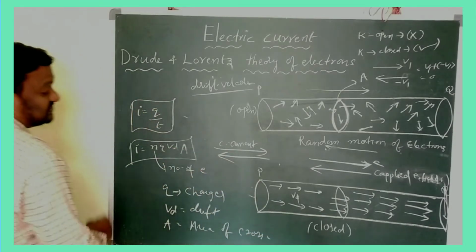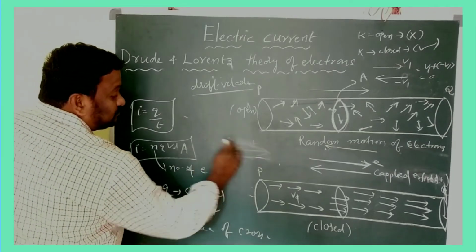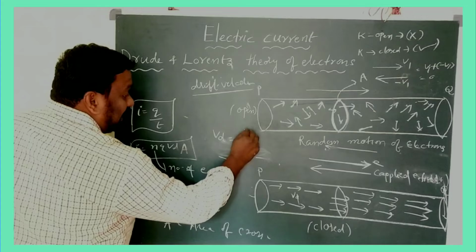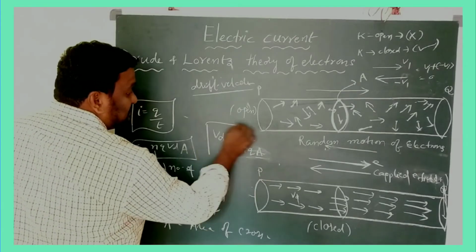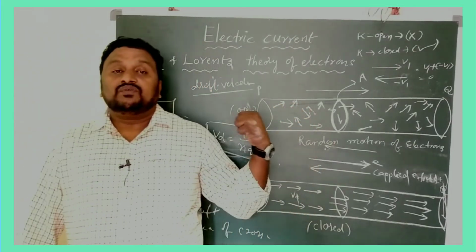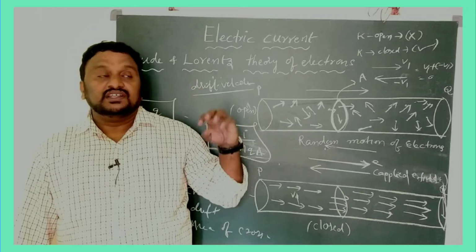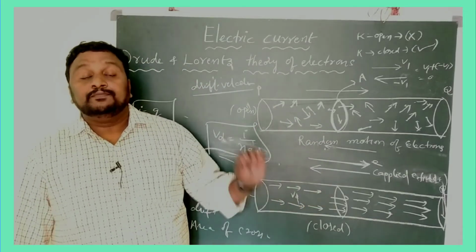So from that, vd equals I by nqA. This is the expression for drift velocity. Clear, children?